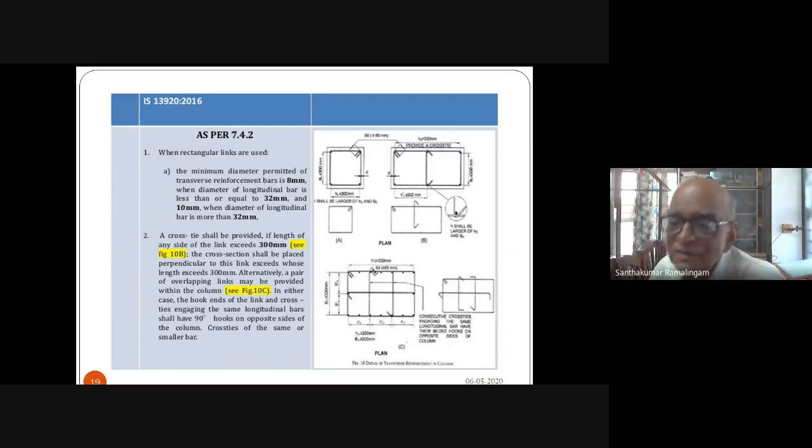And therefore, the confining steel equation that has been derived and given to you in the code is for rectangular confinement zones. You cannot apply this to other types of confinement. For instance, if you have a column with reinforcement provided in the form of a diamond, you cannot use the confinement steel equation there because that doesn't apply.